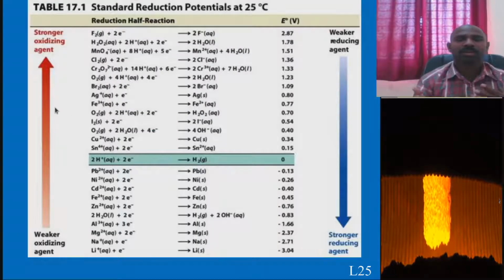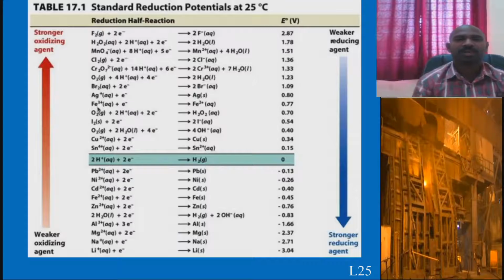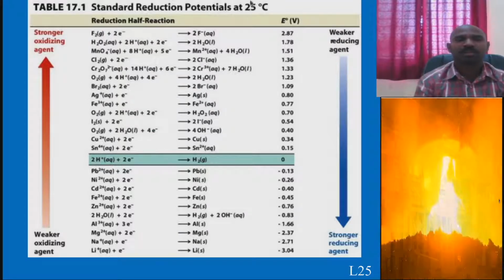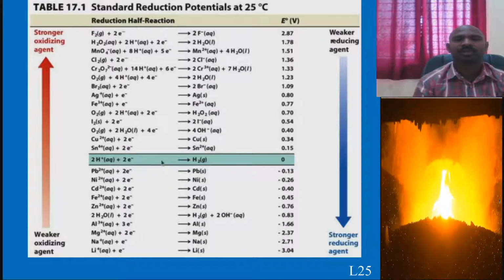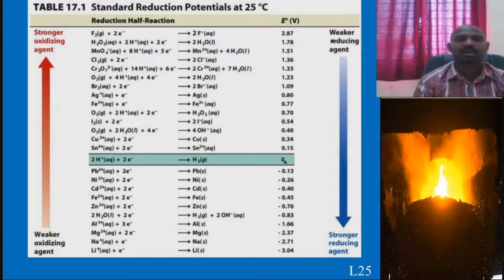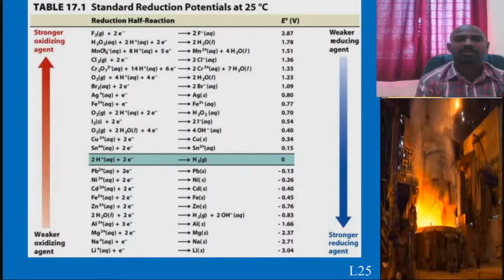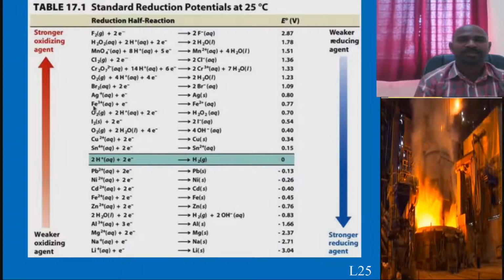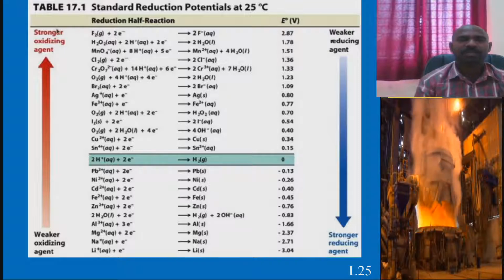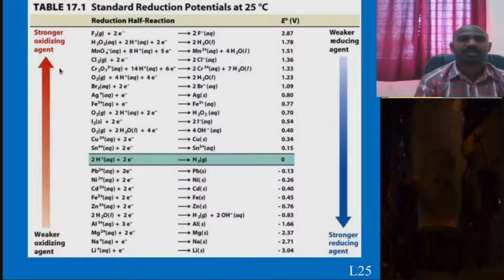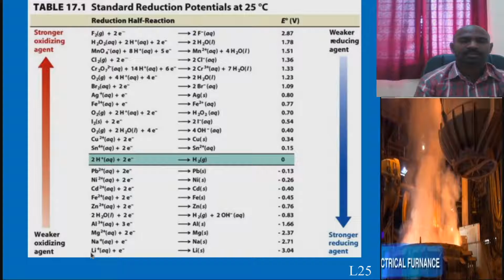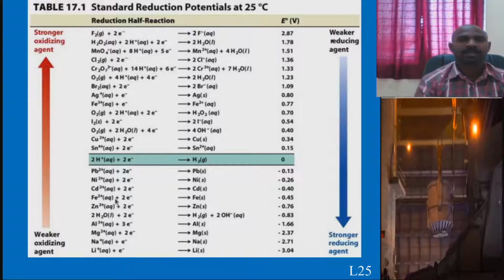In the case of steel making, one needs to remember about oxygen. Here, hydrogen at room temperature is assumed as 0 electropotential value, and above this you will see FeO is a strong oxidizing agent. Below this, FeO is a weaker oxidizing agent.